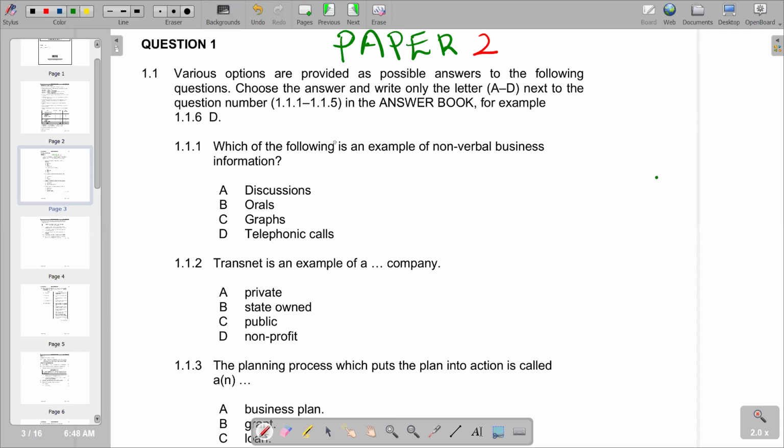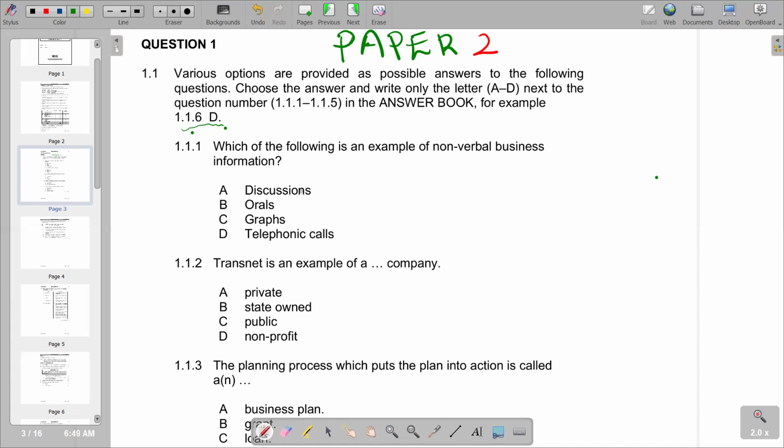That is 1.1.1 to 1.1.5 in the answer book. For example, you are given an example on the presentation. Then on the first part, 1.1.1, which of the following is an example of non-verbal business information? We know that non-verbal is a transfer of information from one individual to another, or one party to another, without the use of words or spoken language. So the question is asking us to identify non-verbal business information.